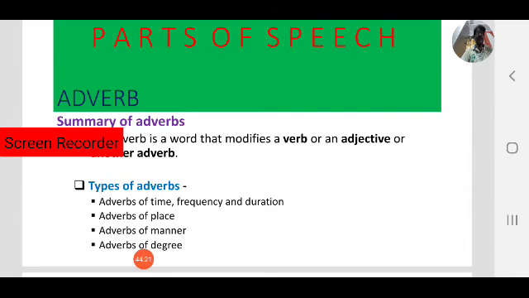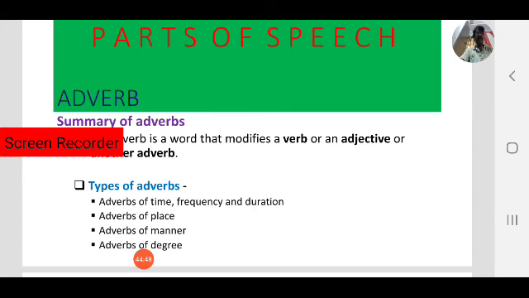Nouns, pronouns, adjectives, verbs, adverbs, prepositions, conjunctions and interjections. Okay, right. So in this journey we have completed 5 parts of speech: nouns, pronouns, adjectives, verbs and adverbs.